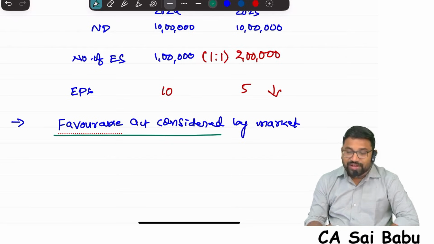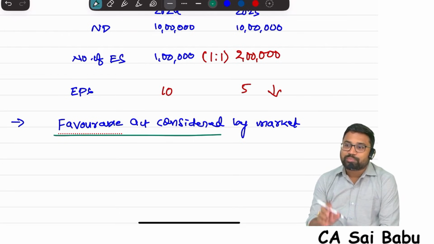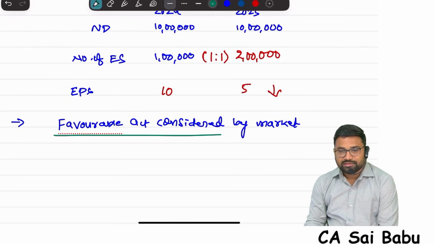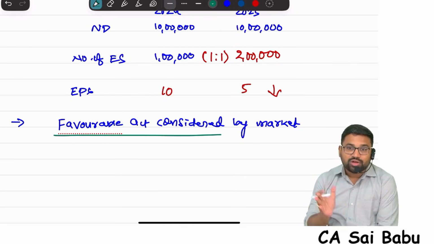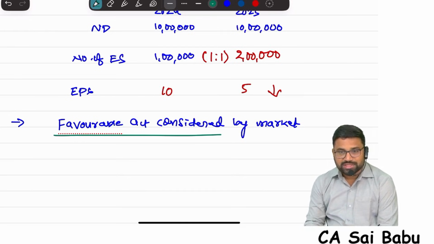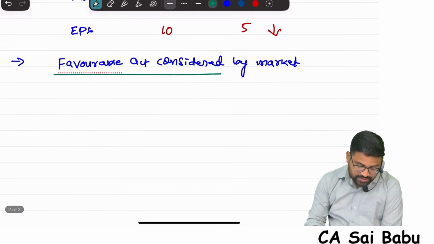So therefore it's a favorable act. People will see this as a positive thing from the outside. So if any company is going for a bonus issue, it means that company has solid profits in the reserves and surplus. So it's a favorable act. This is one effect.